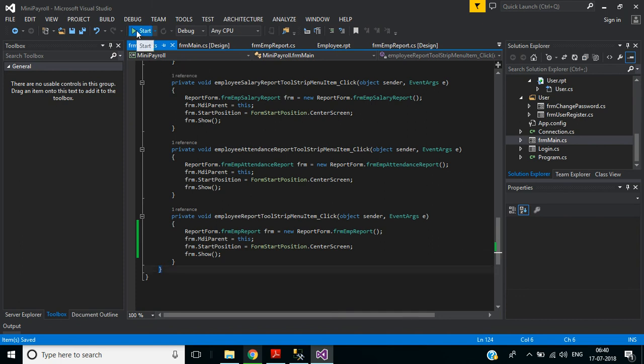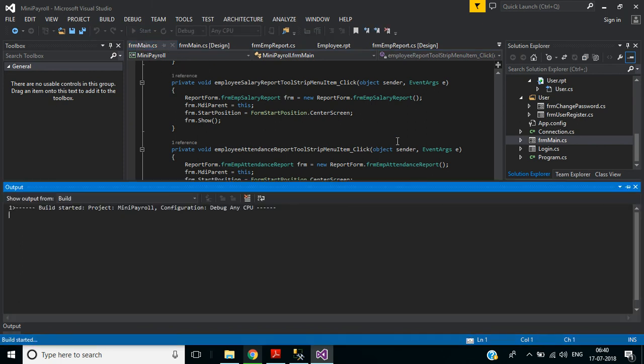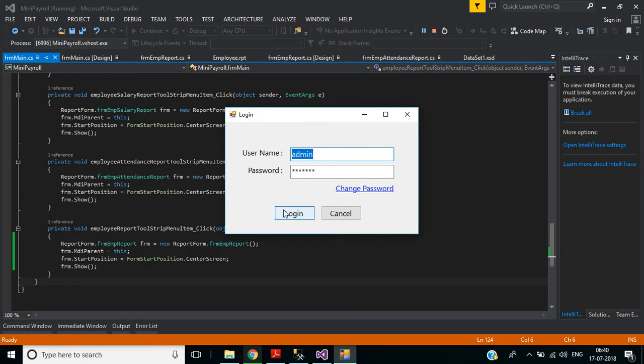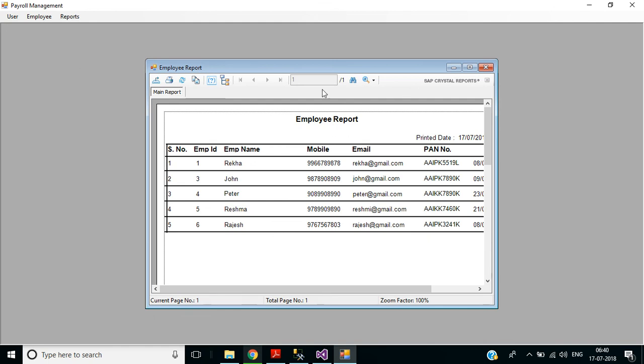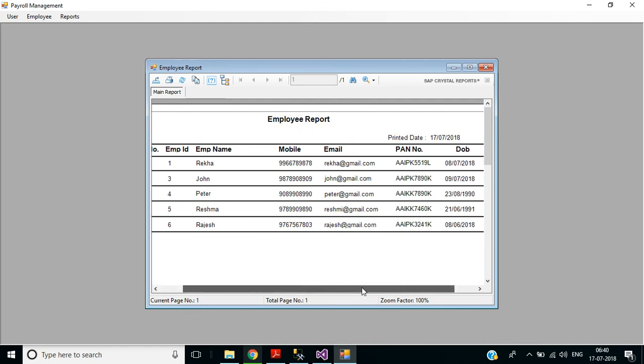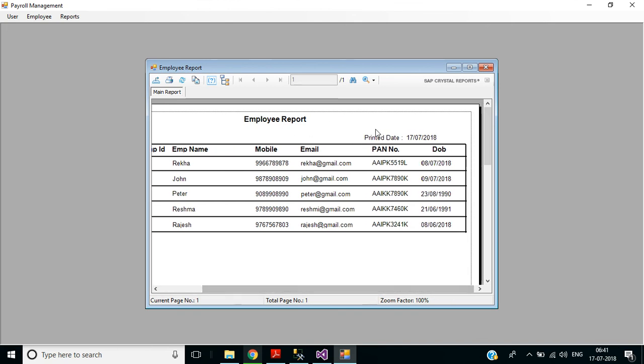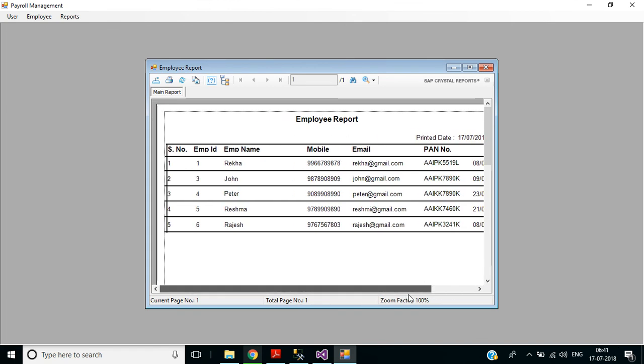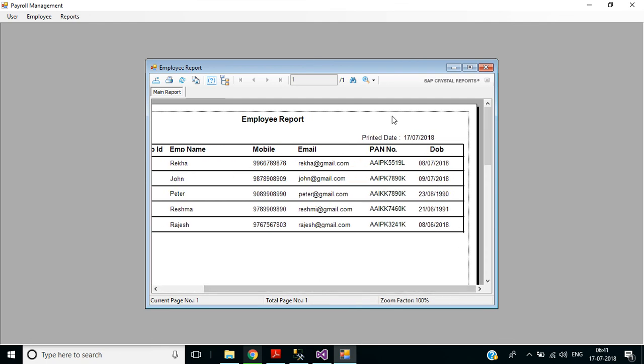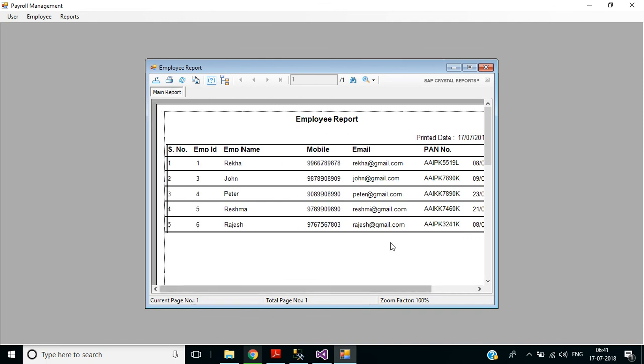Let's start the application. Login. Under reports menu we have sub report employee report. Now that report is generated. We have header employee report. Here we are displaying printer date, this current date, and we are displaying serial number, employee ID, employee name, mobile, email, PAN number, and date of birth, etc. Okay.